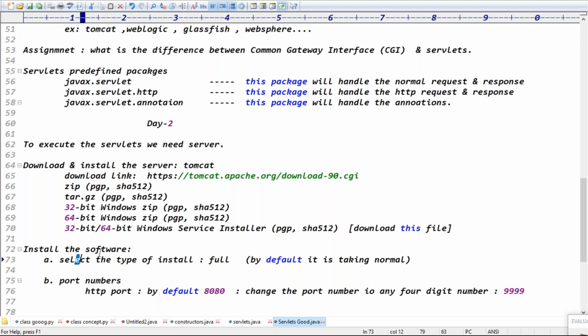So to install the software, guys: select the type of installation as full installation. HTTP port number by default is 8080. Change the port number.